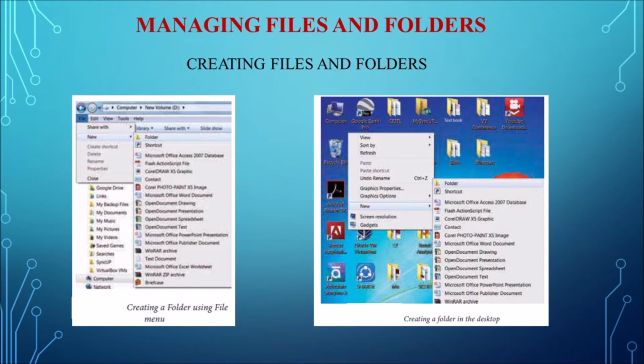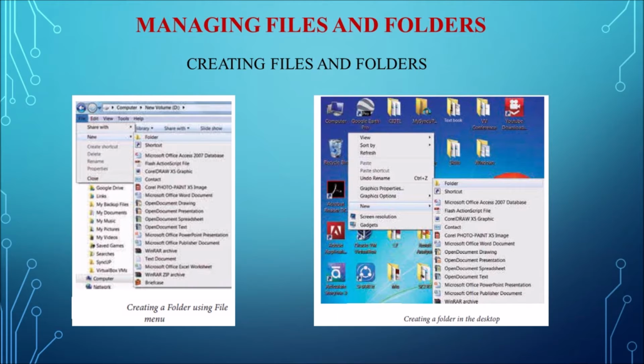You can also create new files in any application, for example WordPad. In your book they have given the example as WordPad. WordPad is an inbuilt word processor application, similar to Microsoft Word, to create any text document. We have told that all the applications are stored in Start, All Programs.